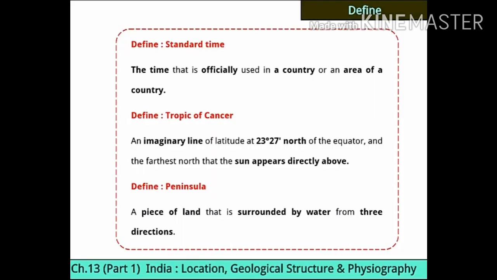And the last one is peninsula, which I told you earlier also, that a piece of land that is surrounded by water from 3 directions is called peninsula. Hope you understood well.